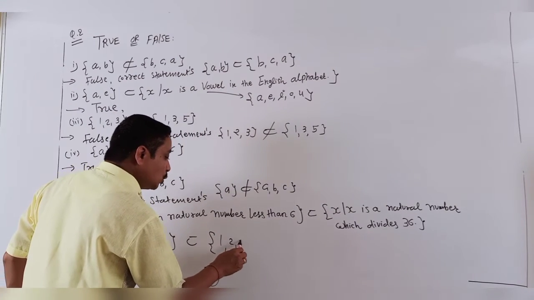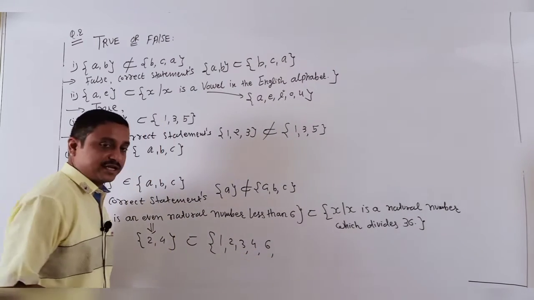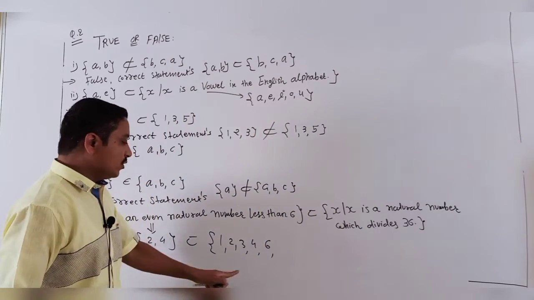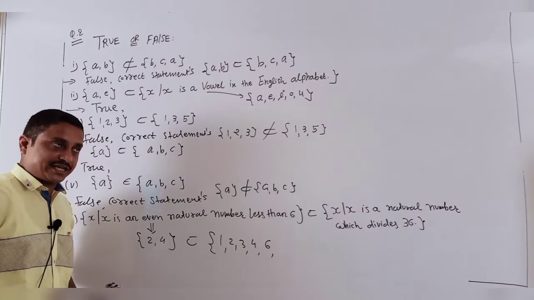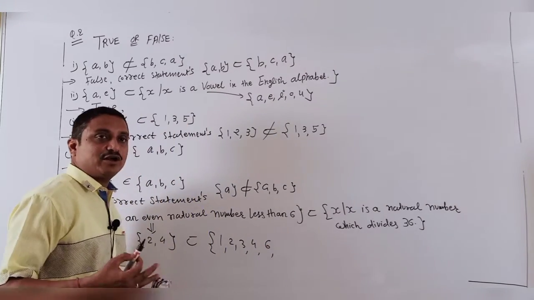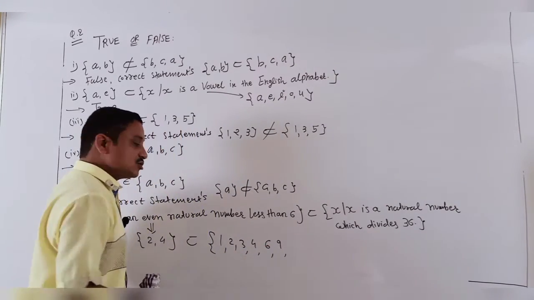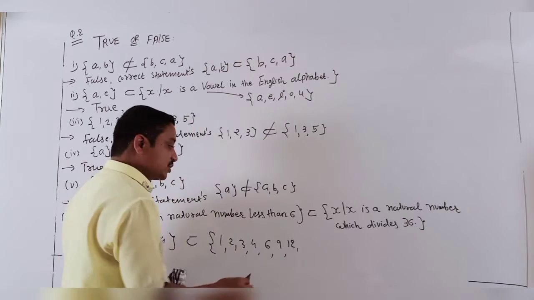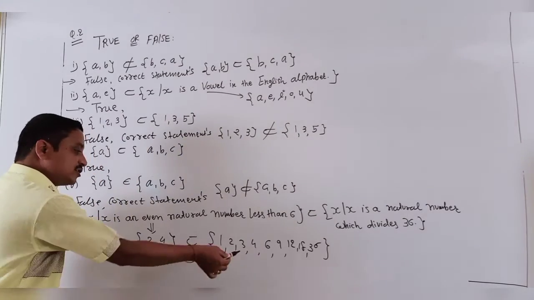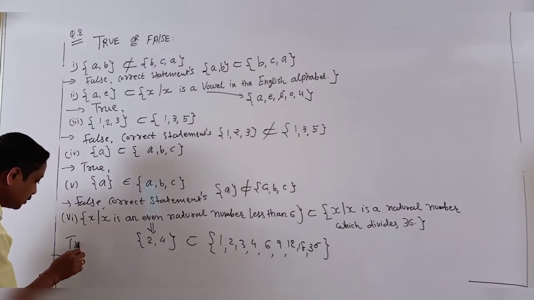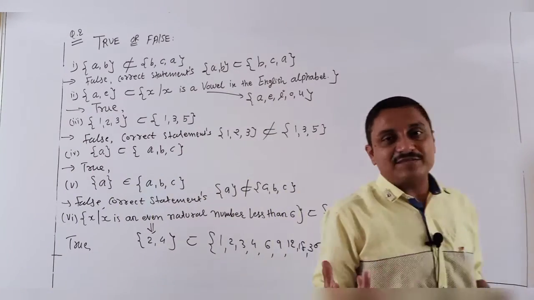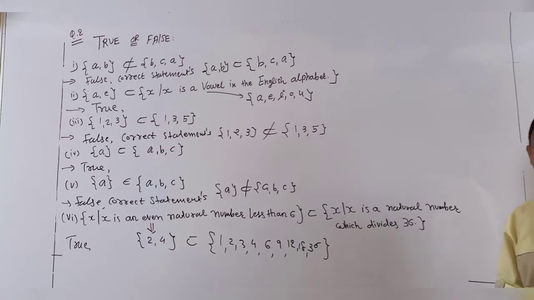So 1, 2, 3, 4, 6, then 9, then 12, 18 also, and last 36. Check: this 2, 4 is present here. Yes, it is true. So our easy true-false questions are done, students.